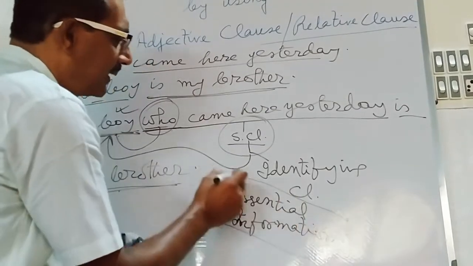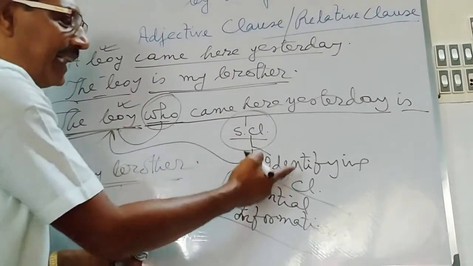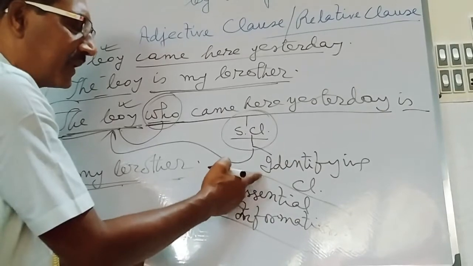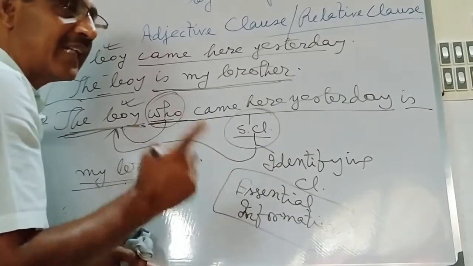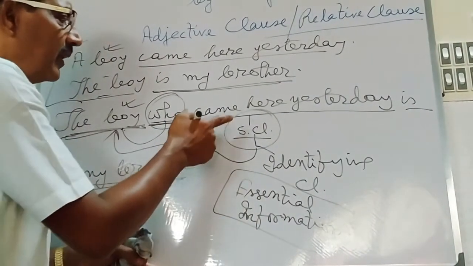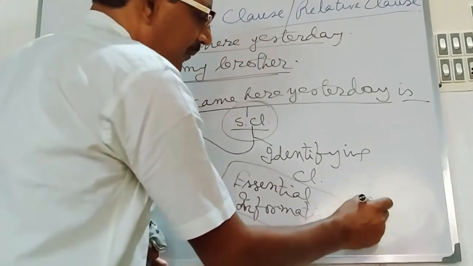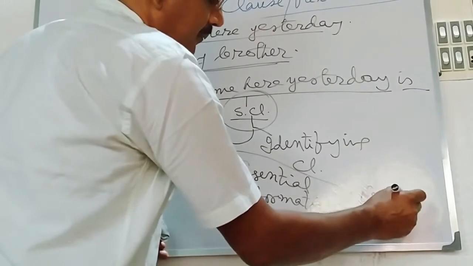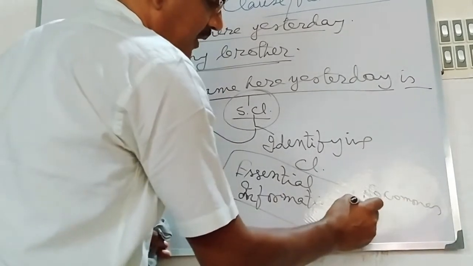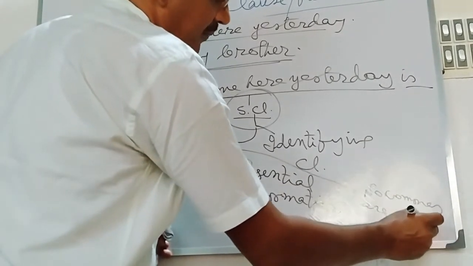This clause supplies essential information. That is, the identifying clause supplies or expresses essential information about the antecedent. And no commas are to be used here. No commas are used in the identifying clause.